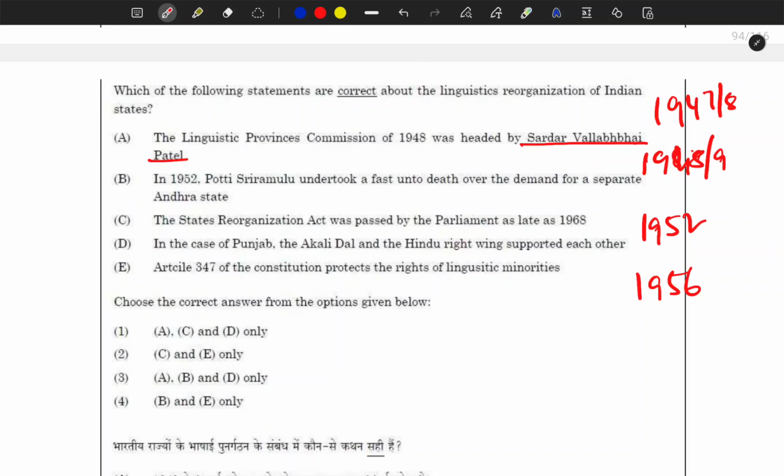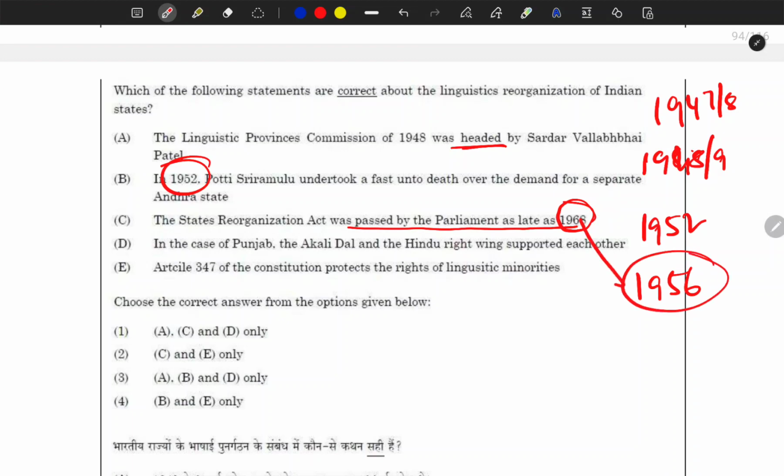For the time being, I don't know anything, so I don't know whether he was the president of that committee or not. Potti Sriramulu undertook a fast unto death over the demand for a separate state, and he died, but whether it was in 1952 or not, we are not sure. Next, the States Reorganization Act was passed by Parliament as late as 1968. Do you think the States Reorganization Act was passed in 1968?